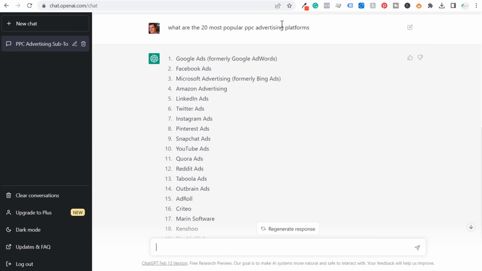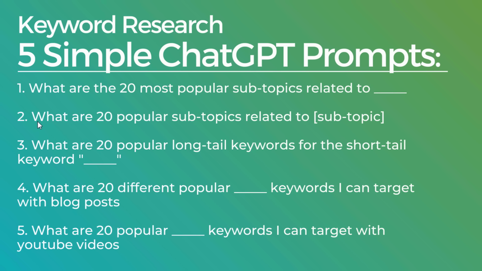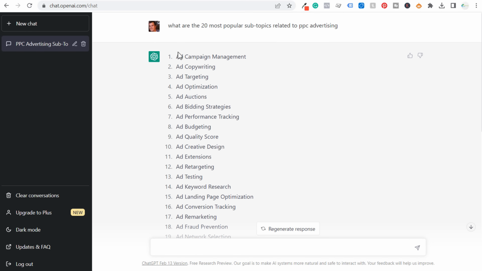Okay, so the 20 most popular PPC advertising platforms: Google Ads, Facebook ads, Microsoft advertising, Amazon advertising. So as I start to come up with some different content ideas, let's just say I want to start covering Microsoft advertising with my next series of videos. So what you can do is say, our second prompt over here, what are 20 popular subtopics related to this subtopic?